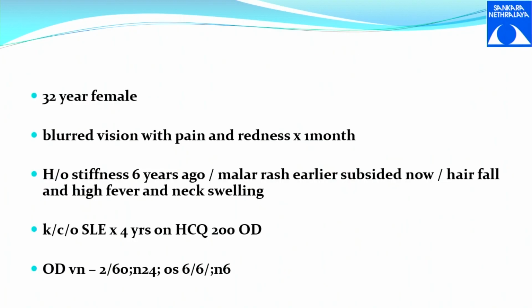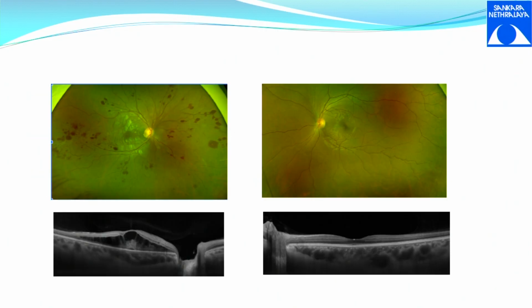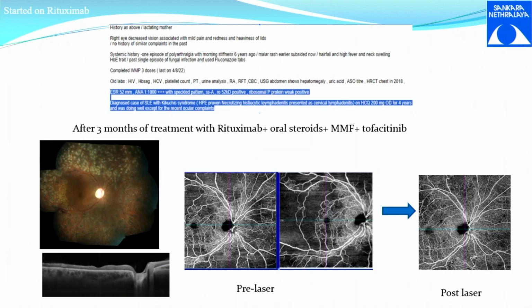So there is a 32-year-old patient who presented with blurred vision and redness for 1 month. She had a history of stiffness 6 years ago with a malar rash which subsided, and a history of 4 years of SLE, on HQQ treatment, who had a diminution of vision. She presented with lesions like this, and right eye diminution of vision is because of the macular edema noted on OCT. The blood tests revealed that ESR is raised and it came positive for ANA.